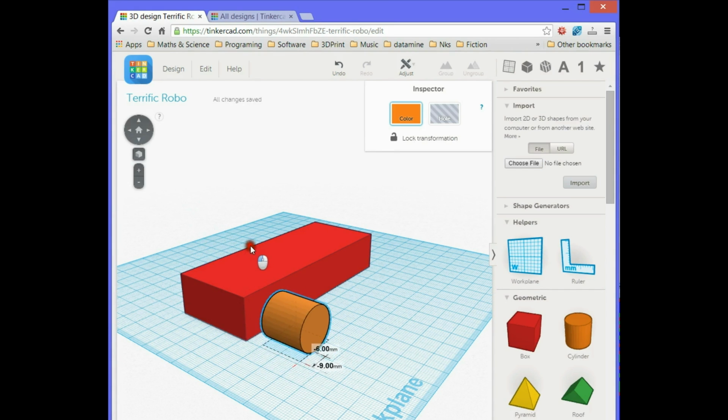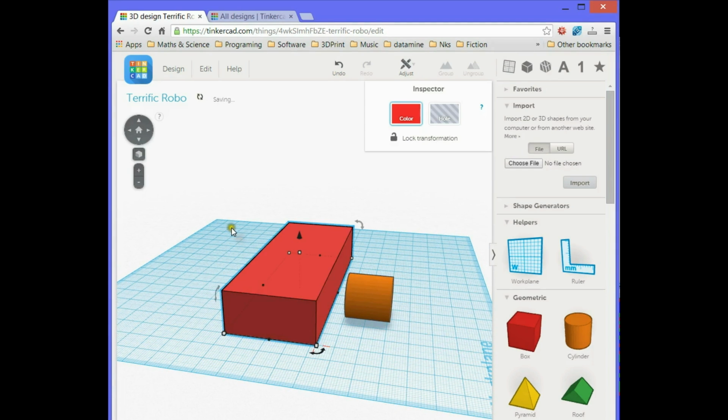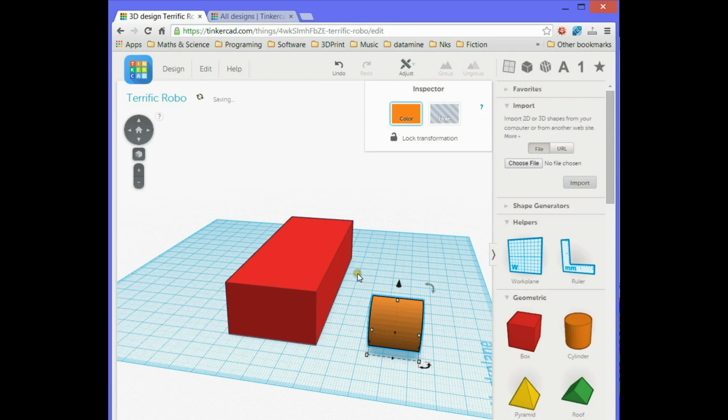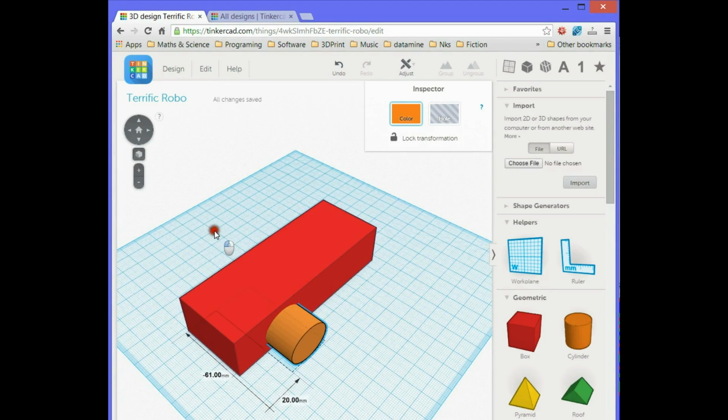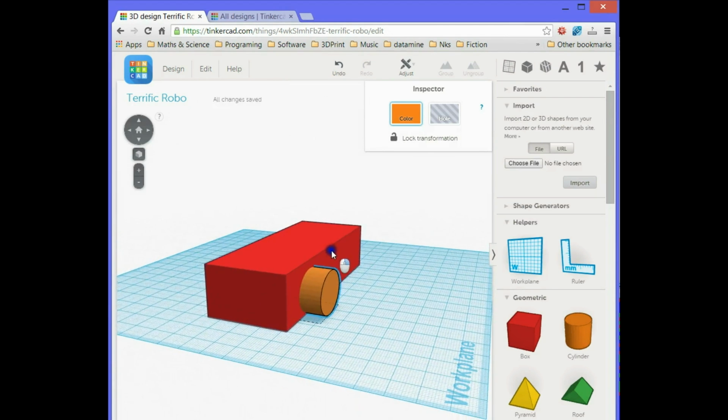Now this cylinder is in this plane here, we can make it into something like a hole. So let's make the body of our car a little bit higher. It's easy enough to do. Grab hold of this and increase it a bit. And now let's drag this, whoops, let's drag this shape out. Okay, so that's going to be one wheel.